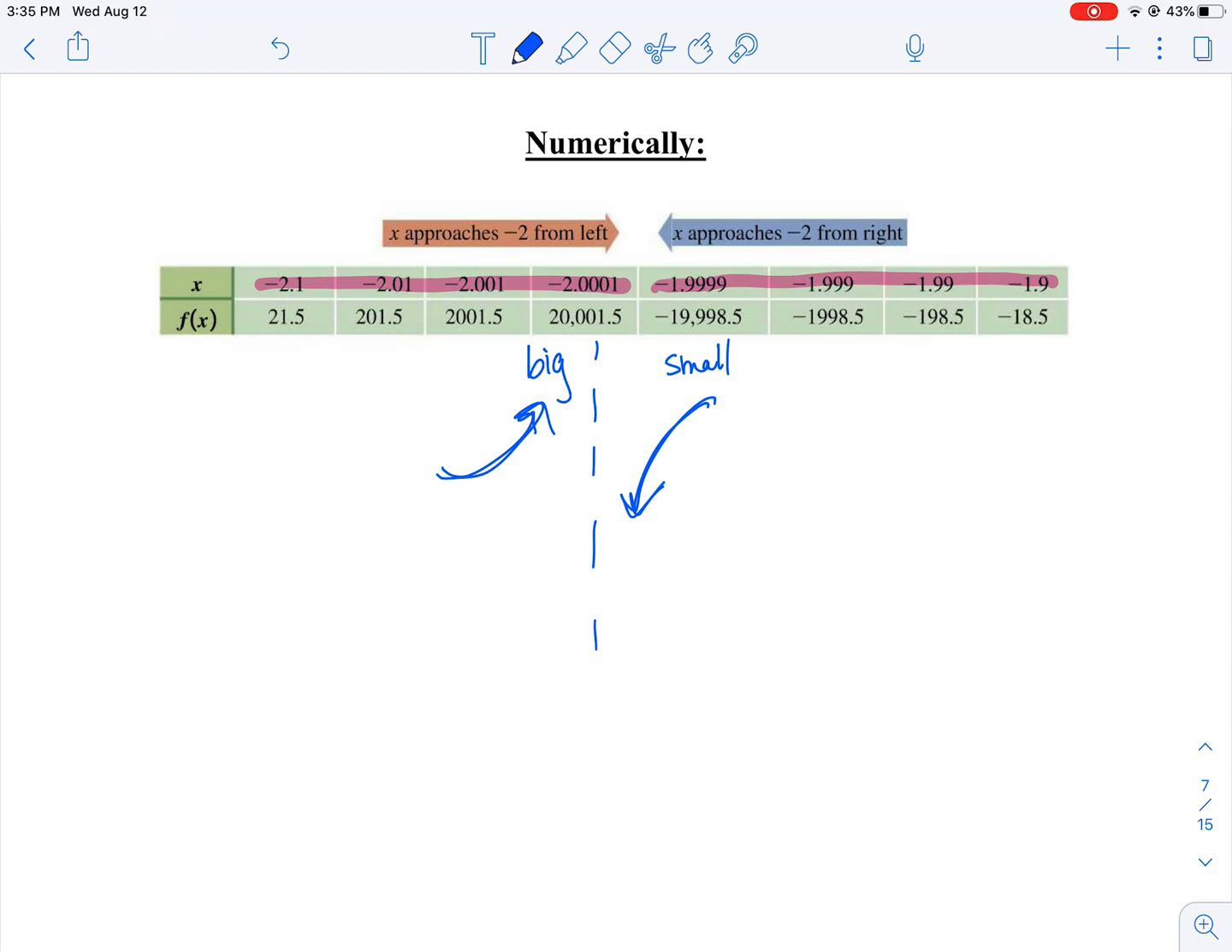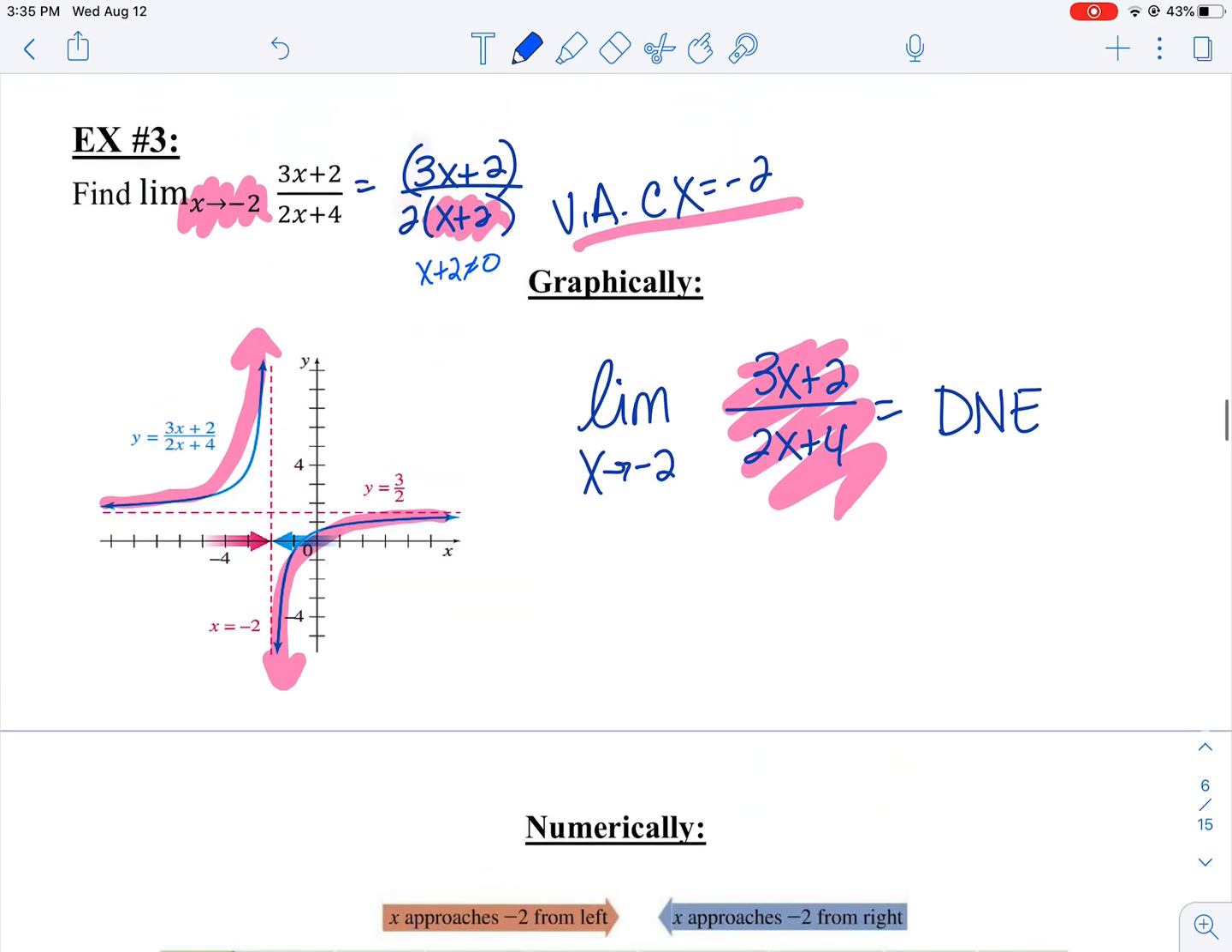So I can do a table of values to evaluate my limit, or I can look at the graph to evaluate my limit for right now. We'll talk about how to do it without either of those in a little bit.